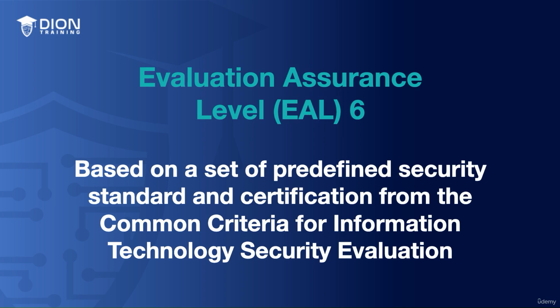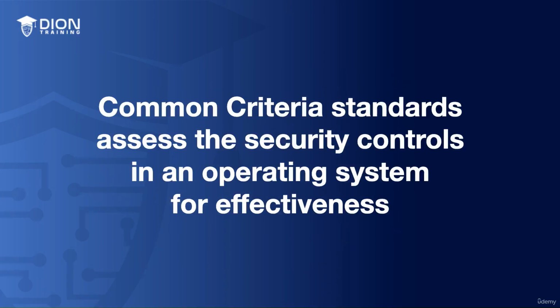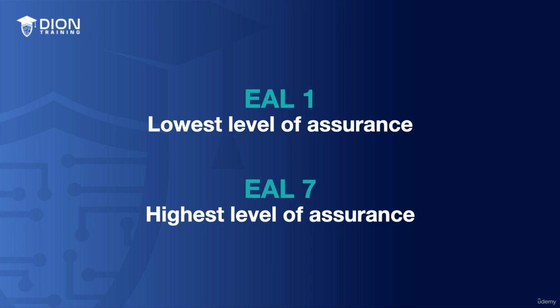assigned to this operating system based on a set of predefined security standards and certifications from the Common Criteria for Information Technology Security Evaluation. Now, the standards in the Common Criteria are used to evaluate the effectiveness of the security controls that are implemented by a given operating system, and they're rated as EAL1, which is the lowest level of assurance, all the way up to EAL7, the highest level of assurance.